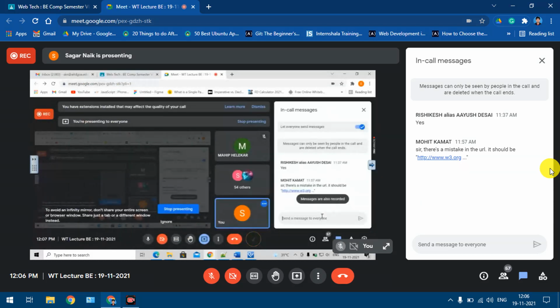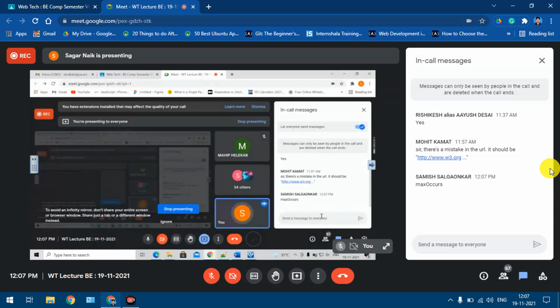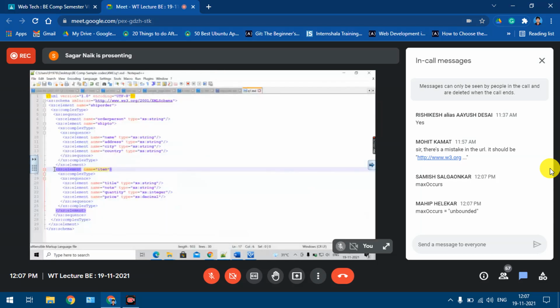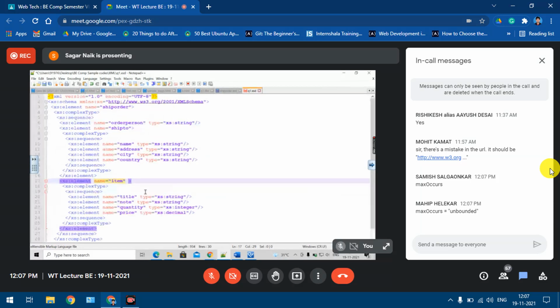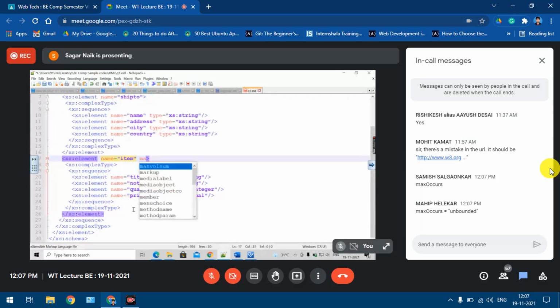Yes, maxOccurs. Correct. So for this item element, to say that this element is going to repeat multiple times, I'll say here maxOccurs equal to, you can give any value or you can say unbounded. Unbounded means you don't know how many times it is going to repeat. So just to be on the safer side you can say unbounded.